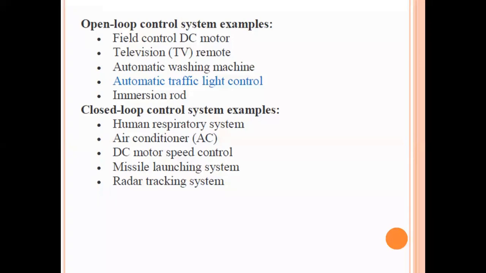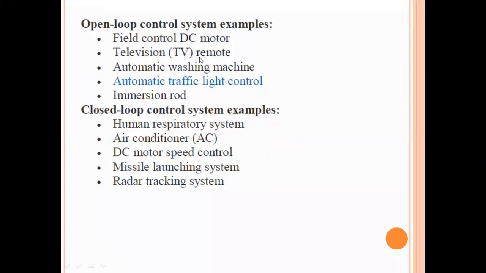In the DC motor, we know two parts will be there majorly. First part is the stator part, second part is the rotor part. So the field will be on the stator part of the DC motor, and the armature will be on the rotor. So we can control the armature speed or field. Based on the armature control or the field control, we can control the DC motor speed. However, the field control of a DC motor is an open loop control system because we cannot have any feedback loop in the field control DC motor type.